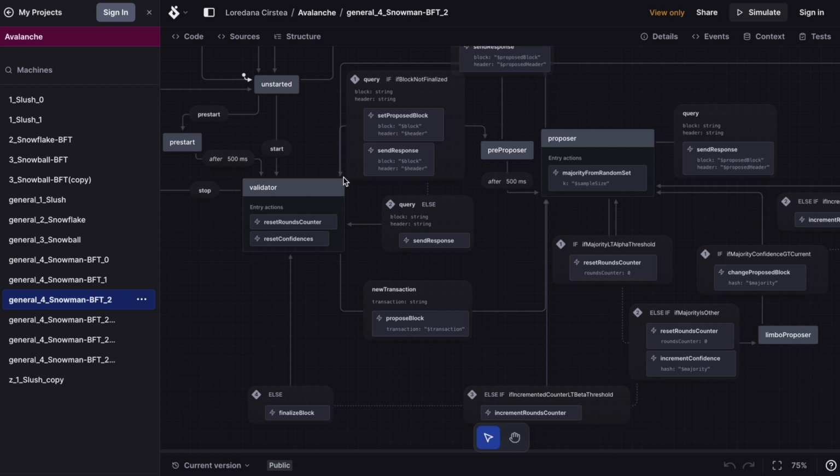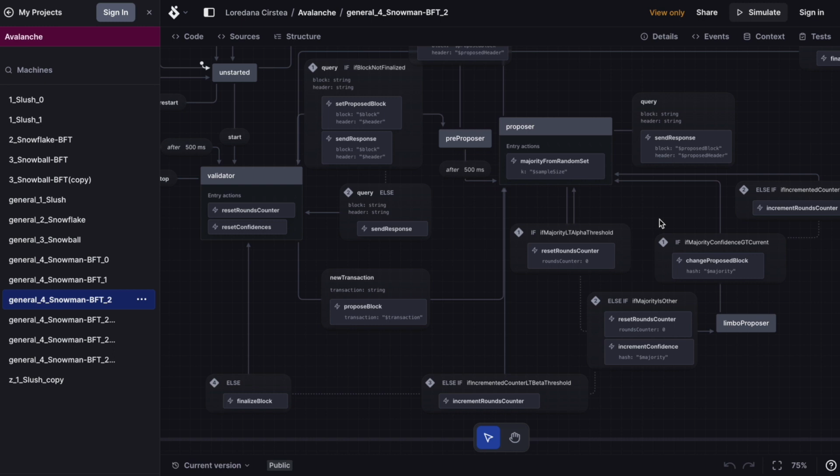And now whenever we are in the validator state and we receive a query from another node, we also check whether the block was already finalized. And if yes, then we just return that finalized block. And this is abstracted away in the send response function. If the block is new, we take it and our node transitions to proposer. And here we do our random sampling.